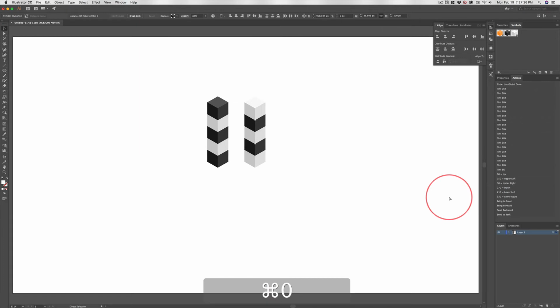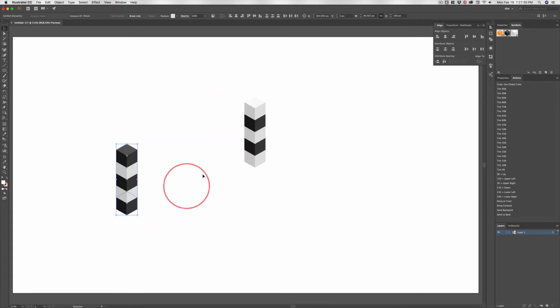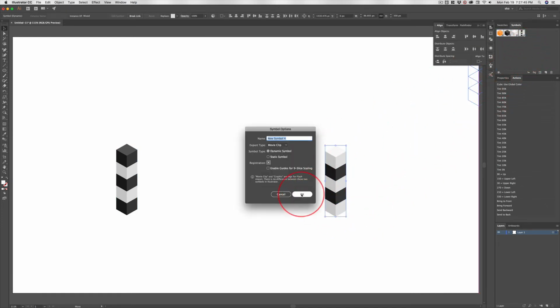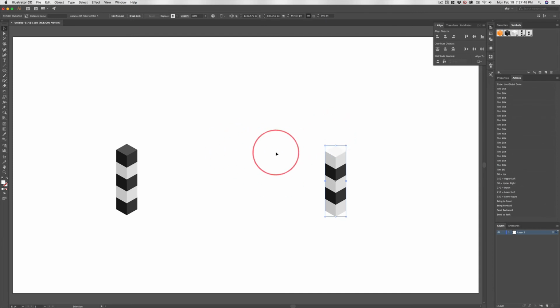I'm going to hit Command 0 so I can zoom all the way out. And I'm going to take this black one and pull this over here, and the white one pulled over here. But before I do that, I want to make a symbol out of this 5 cube high. So I'll drag this over here and just click OK and drag this over here. And once again, I don't want to waste time naming these things. It's a good idea to name them. Now I want to make a 5 by 5 by 5 cube, but I want it to alternate black, white, black, white, black, white. Remember how much work that was?